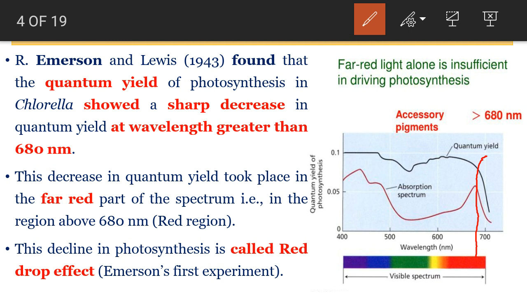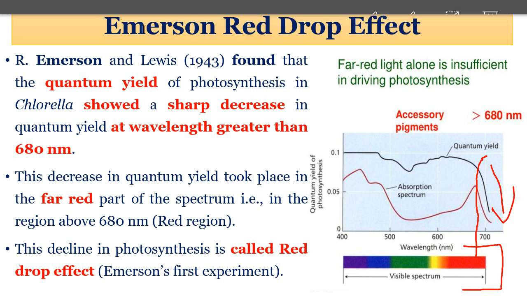When they supplied a wavelength greater than 680 nanometer, the quantum yield showed a sharp decrease in photosynthesis. This decrease in quantum yield took place in the far red part of the spectrum, in the region above 680 nanometer. This decline in photosynthesis is called the red drop effect because the region after 680 nanometer comes under the red color of the visible spectrum.